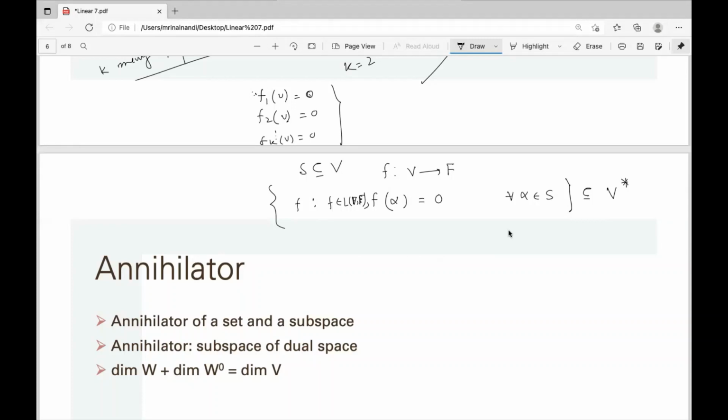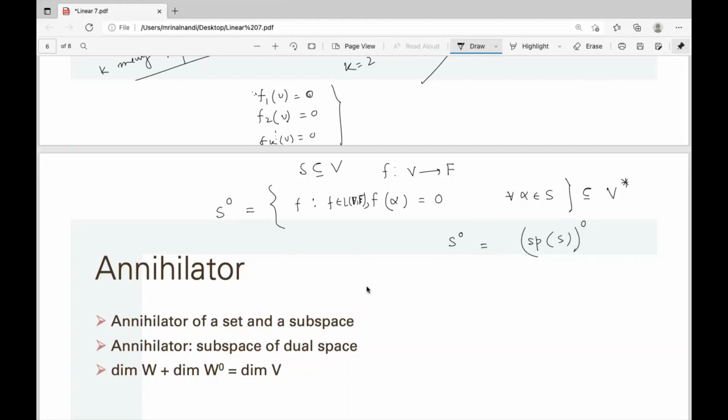This is actually a subspace of the dual space, and this is called the annihilator of S. Now clearly, you can easily see that S0, the annihilator of S, is the same as the annihilator of the span of S. The span of S is a subspace of V, and if you find the annihilator of that subspace, it will be the same.